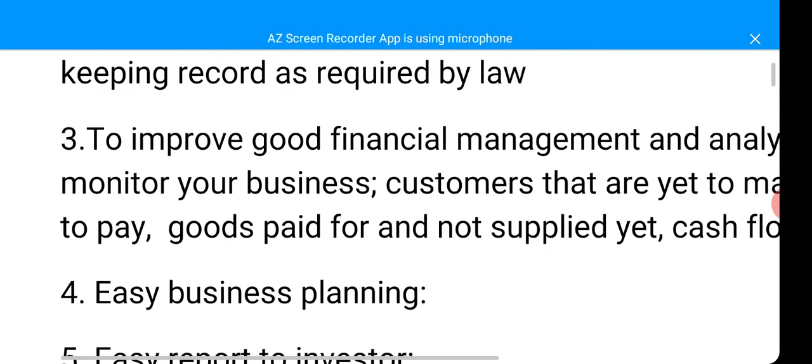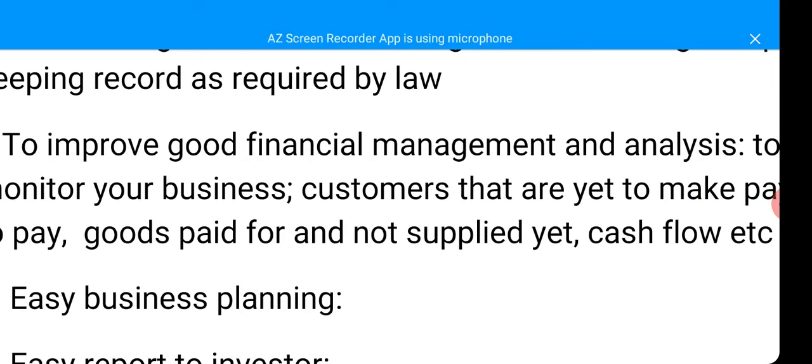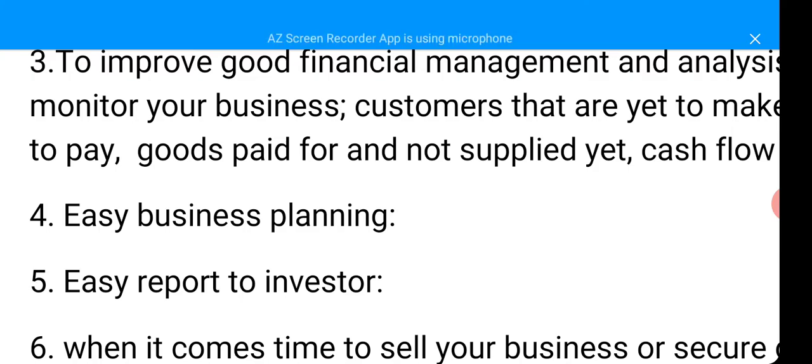Are you with me? You'll be able to monitor how many goods you have sold, how many is supposed to be left. Is the amount that's supposed to be left what is actually left, or is some missing? You'll be able to know by keeping proper record of your transactions. Another one is easy business planning. Another importance of bookkeeping is what? Easy business planning. Do you know what planning is? To plan is to what? To prepare ahead, to prepare for something in the future. So with your record, you can plan.